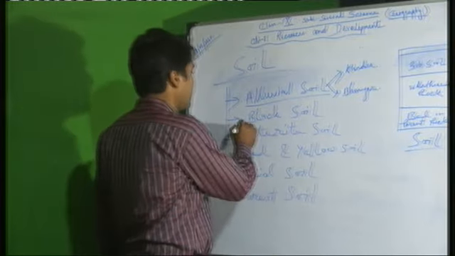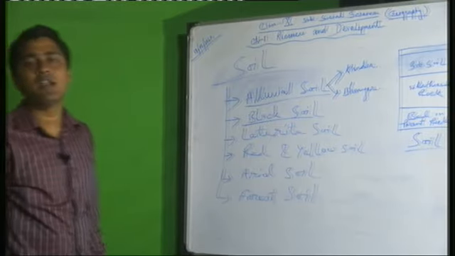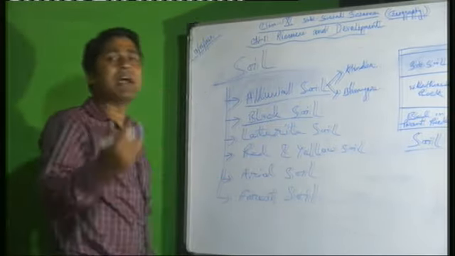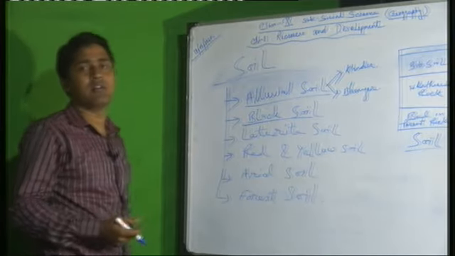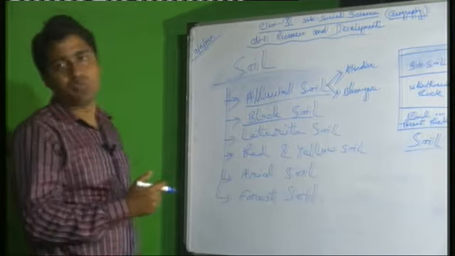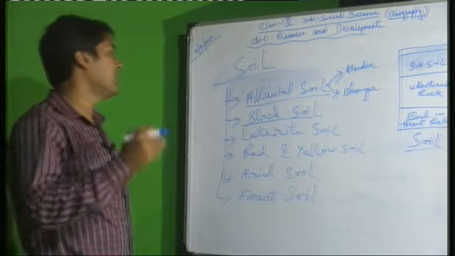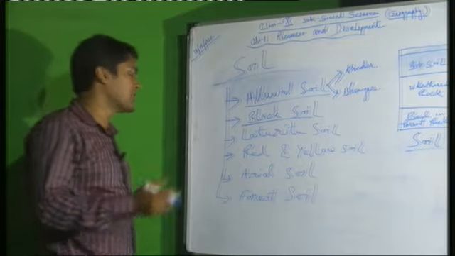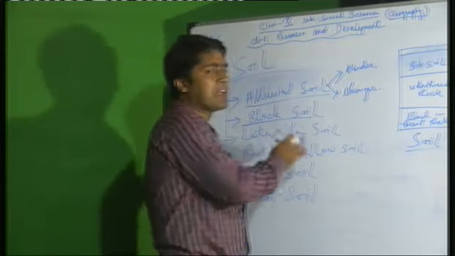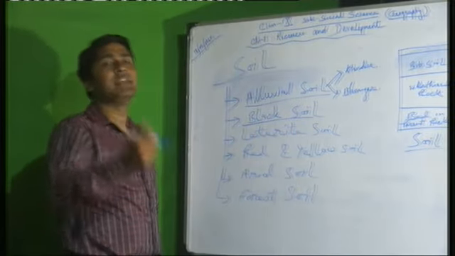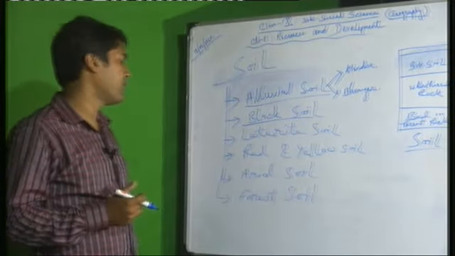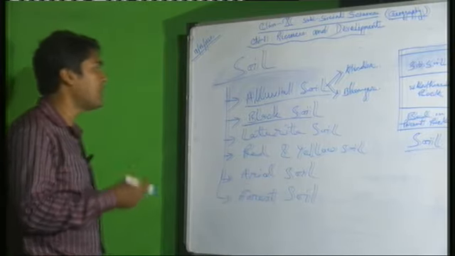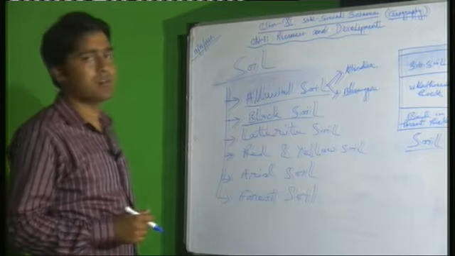Now the black soil. Another name of black soil is regur soil or black cotton soil. Why black cotton soil? Because this black soil helps in growing cotton in the Deccan Plateau, the southern part of India. We can find this black soil in Karnataka, Maharashtra, some parts of Andhra Pradesh and some parts of Kerala. Black soil developed from igneous rock and the color is black. That's why it is important. It is an important short question, and black soil helps for growing cotton.